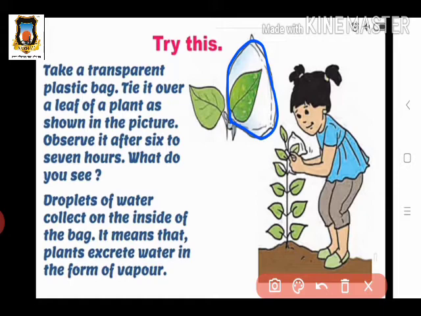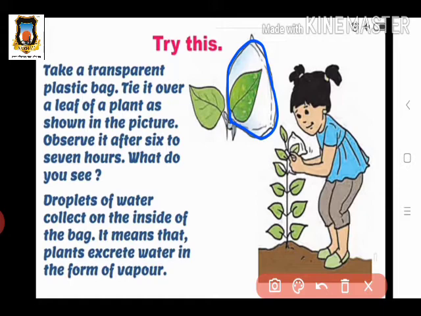So where do the water droplets come from? These water droplets come from the excretion substance, which is in the form of vapor. Through the plant leaves there is a formation of vapor.